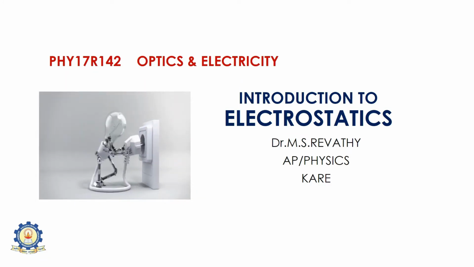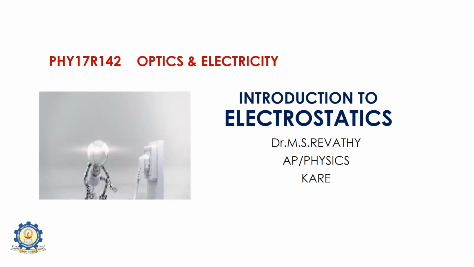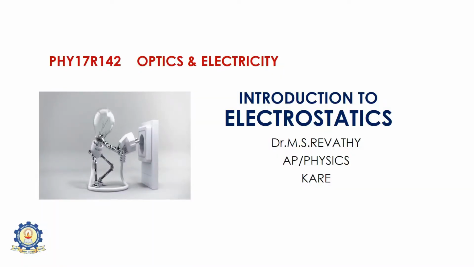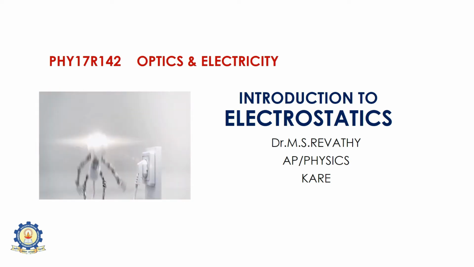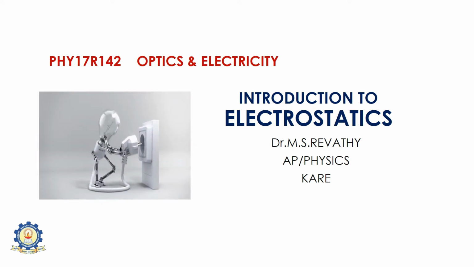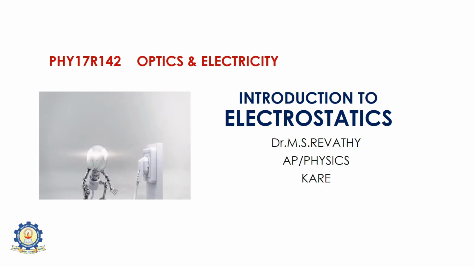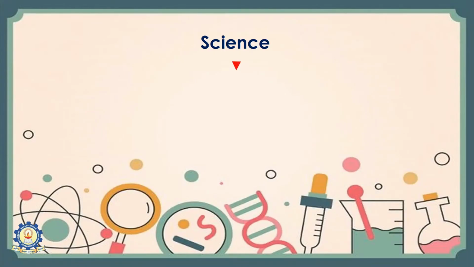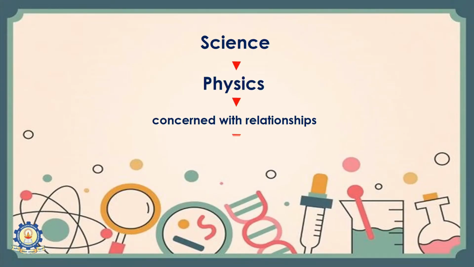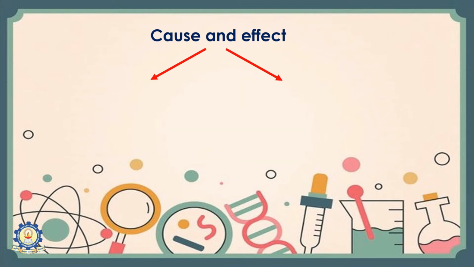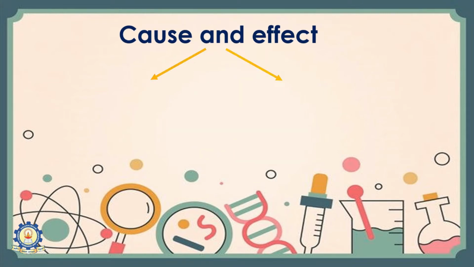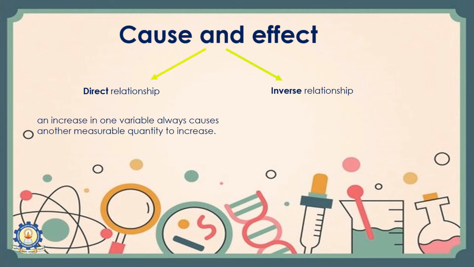In the introductory session of electrostatics, we are going to see about the inverse square law. An inverse square law is characteristic of anything that spreads out in straight lines without getting lost. Science in general and physics in particular deals with cause and effect relationships. There are two types of relationship: one is the direct relationship, the other is the inverse relationship. That is, if one quantity increases, the other measurable quantity decreases. This is what we are going to see.